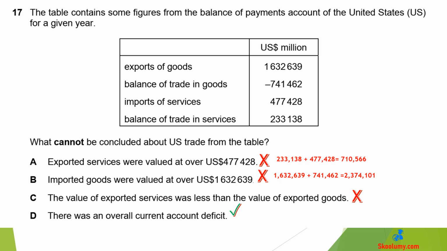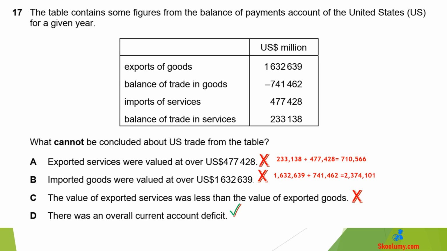Question 17. The table contains some figures from the balance of payments account of the United States, US, for a given year. What cannot be concluded about US trade from the table? The correct answer is D. There was an overall current account deficit. The overall current account balance is the addition of the balance of trade in goods, the balance of trade in services, primary income and secondary income. Primary income and secondary income were, however, not given or known.